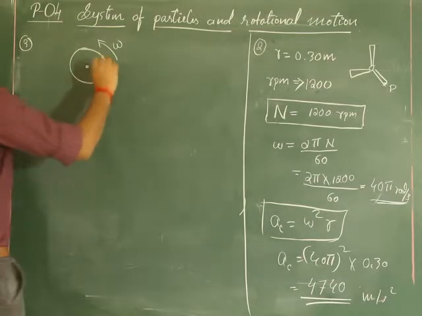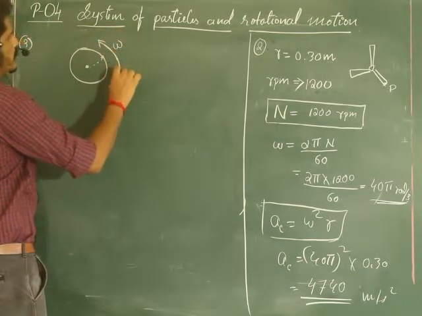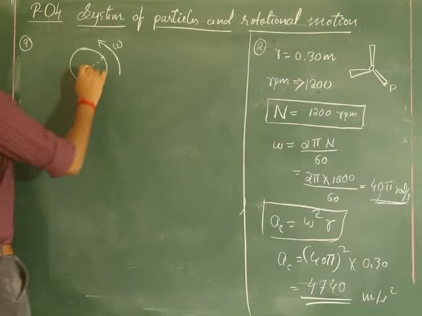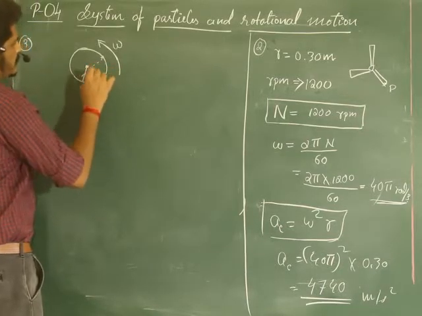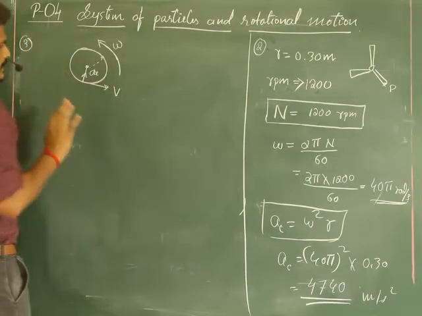We know constant angular speed means like this, correct? And what do we know from this? This is acceleration, centripetal acceleration, towards the center. And the linear velocity is tangent.